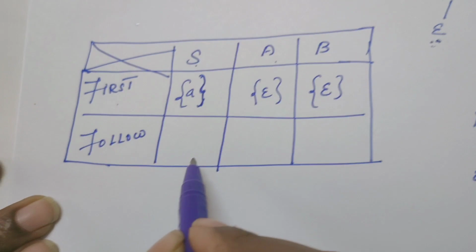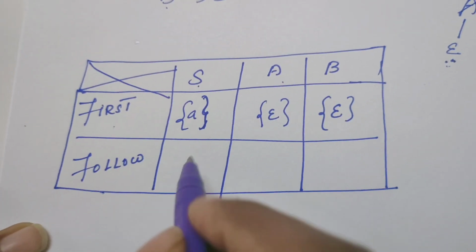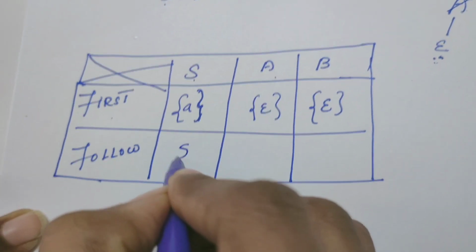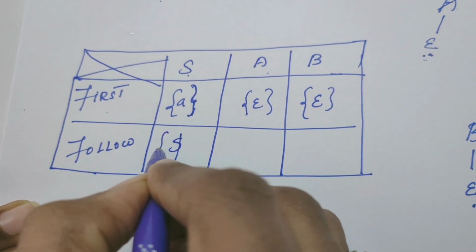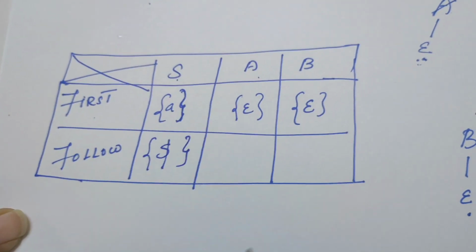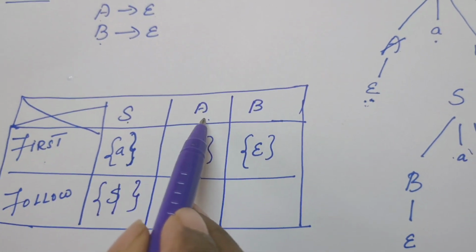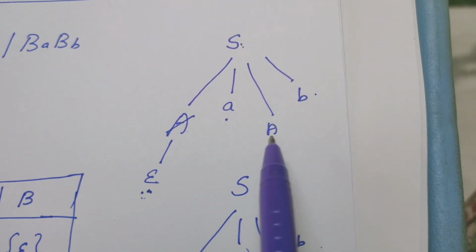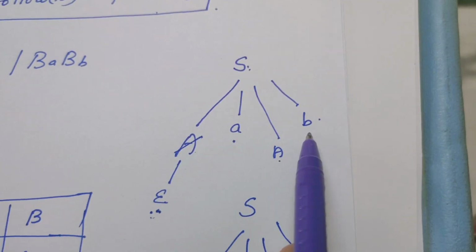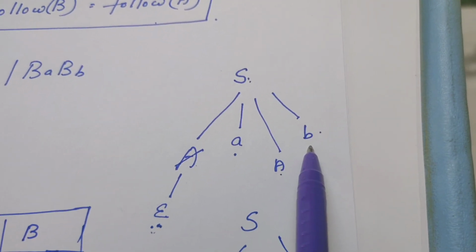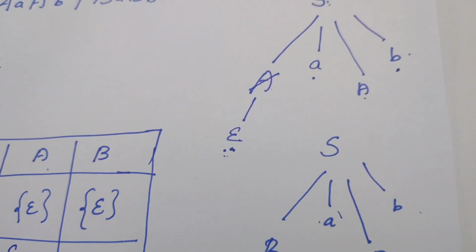Now let us see what is the follow of S. By default, for the start symbol of the grammar, we have to put dollar as the follow of the start symbol. Now let us see what is follow of A. Come to the parse tree. After A, on the right hand side, what is the symbol that appears? b appears. So follow of A is b.